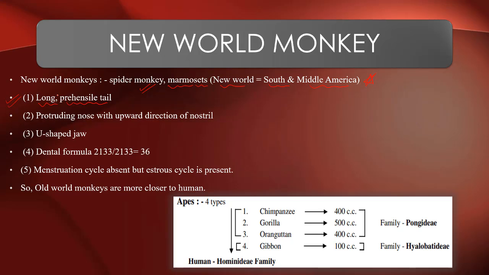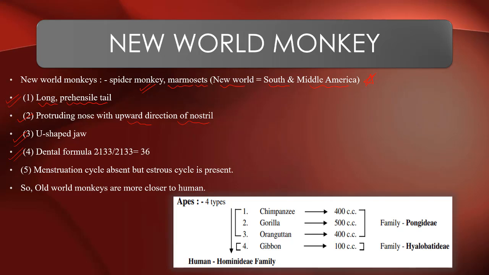Protruding nose, that's a very important feature. They had a protruding nose with upward direction of nostrils. In the previous old world monkeys, they had downward nostrils with a flat nose. And they had a U-shaped jaw, as in old world monkeys.